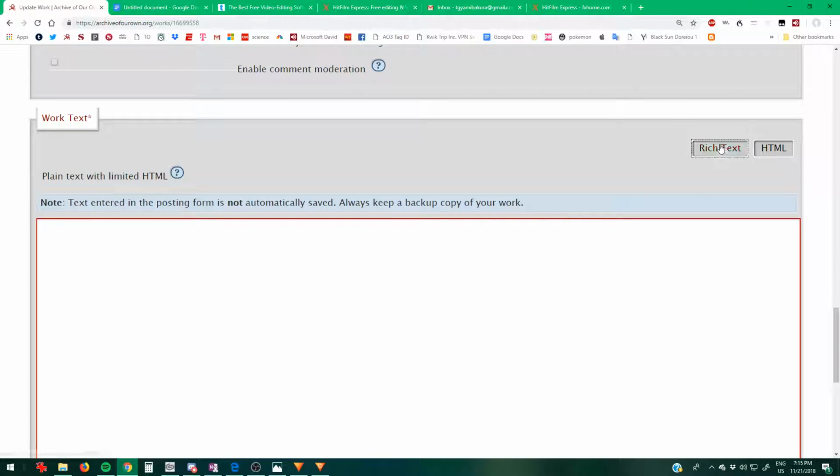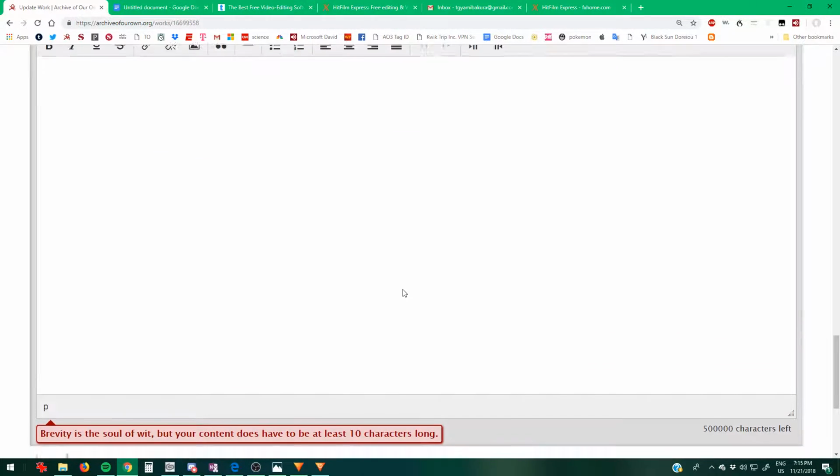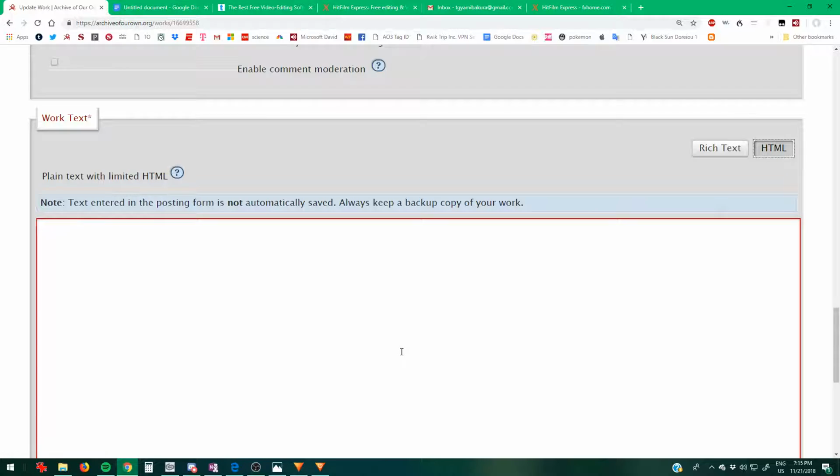I don't know how many people are familiar, but there's two parts of this process which you can use. You can either use your rich text editor, which is where you're going to copy and paste, or you're going to use your HTML where you go to die, because it's really, really difficult to use. You have to have your tags already in your text for it to work, or you're going to be adding tags for the foreseeable future, which apparently some people do. I am so sorry. Oh my God. All right. I'm here to help.